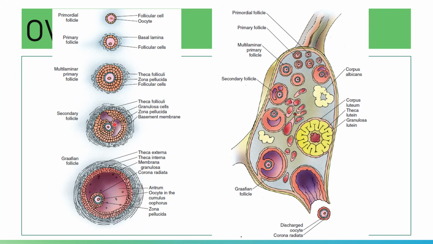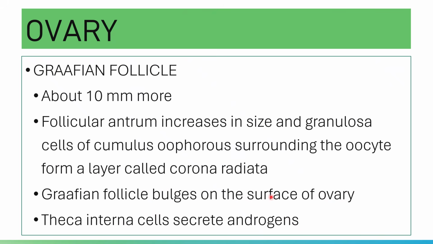Again, this one shows you the maturation of your follicles. You have your secondary follicles present. Of course, you have your antrum in here. And then you have your Graafian follicle.